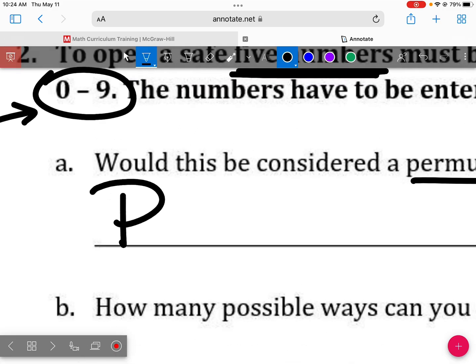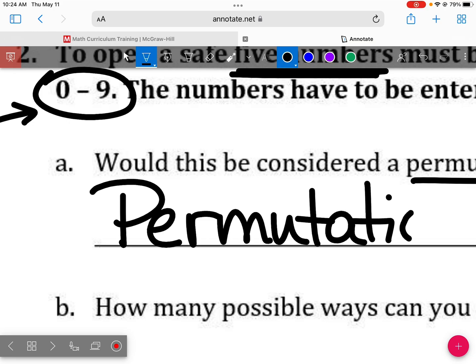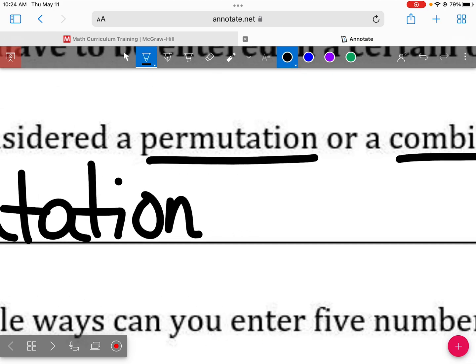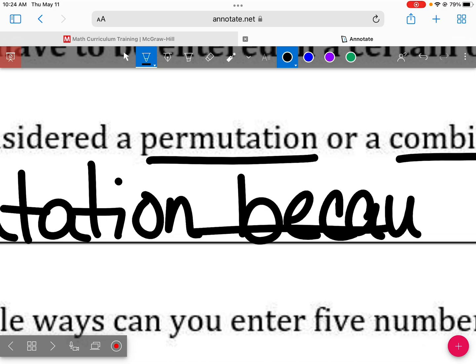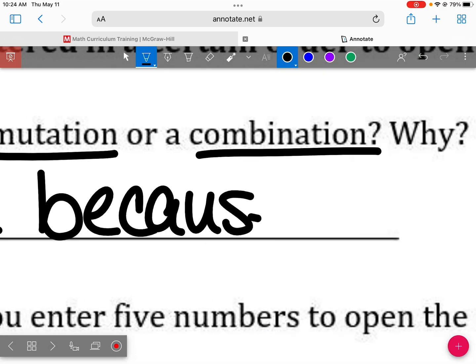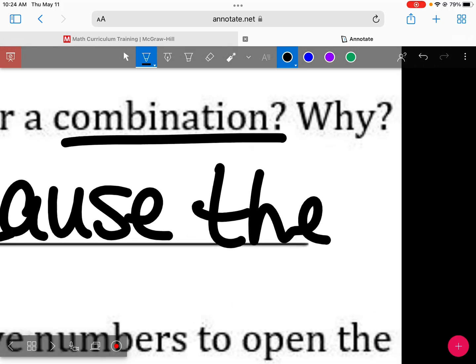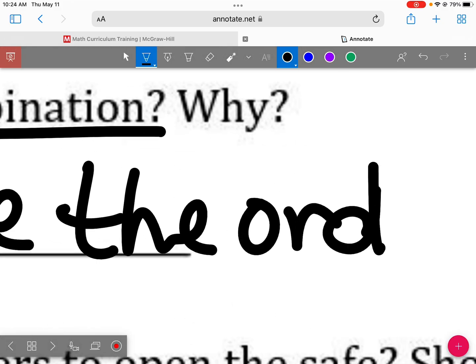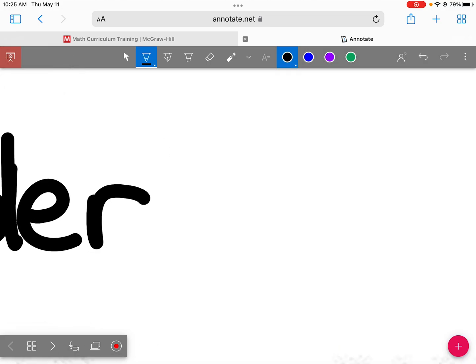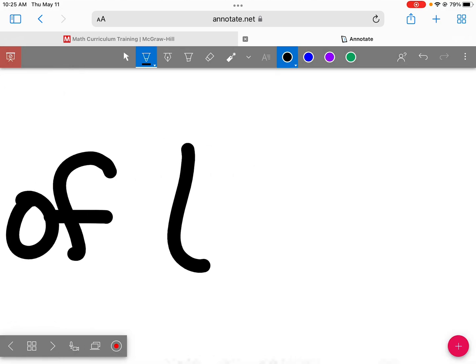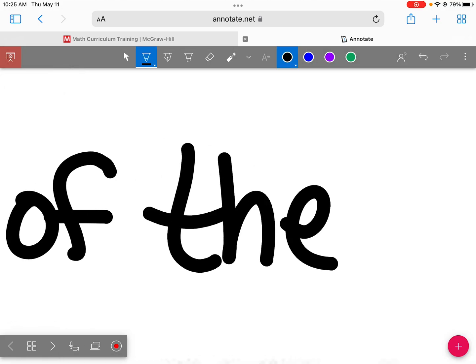Permutation. Why? Because the order of the numbers matters.